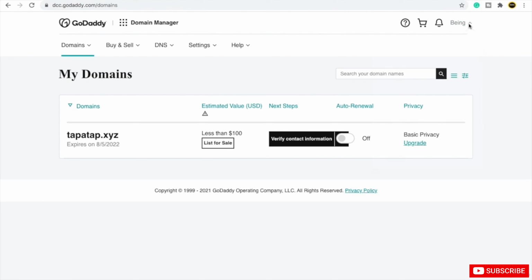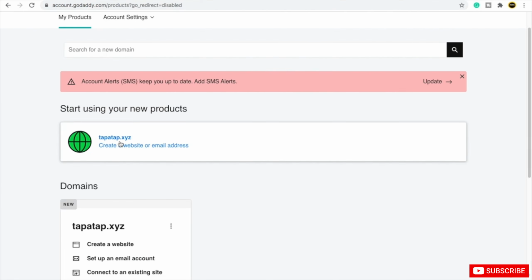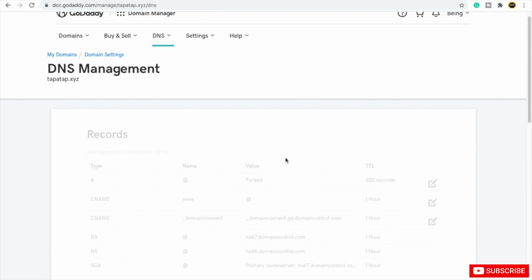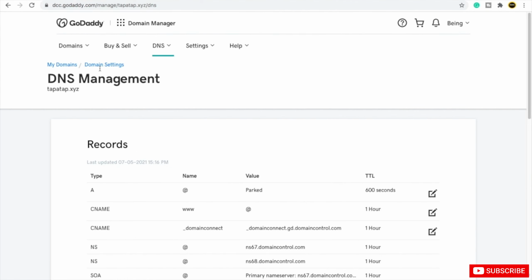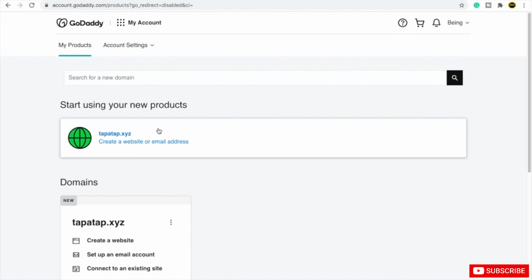If you click on your profile and go to my products again, now you will see that this tapatup.xyz domain is available. So for example, here we have manage and DNS. If you click on DNS, from here you can see the name servers. So what are name servers? In case you have hosting from some other company, you can connect that hosting with your domain from here. Okay, so this is just a general thing. Just go to my products again. So I hope you guys have learned how you can purchase a domain name on GoDaddy.